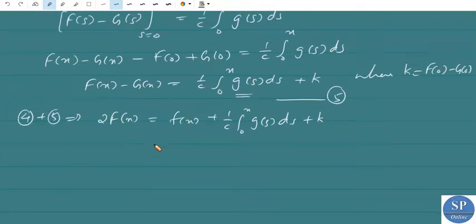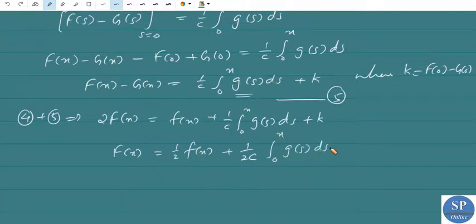So from this we get capital F of x as 1 by 2 into f of x plus 1 by 2c into integral 0 to x g of s ds plus k. Okay, so therefore we obtained F of x. So F of x is this.